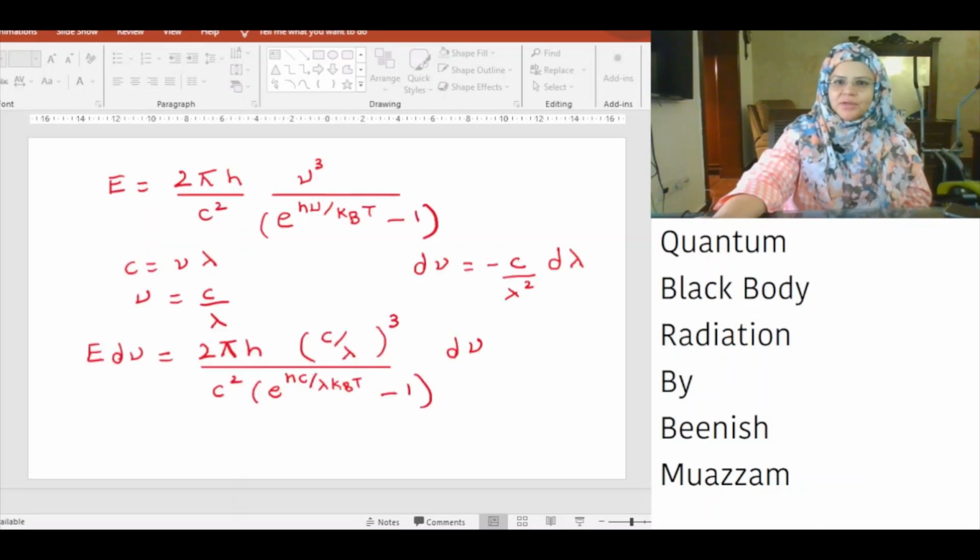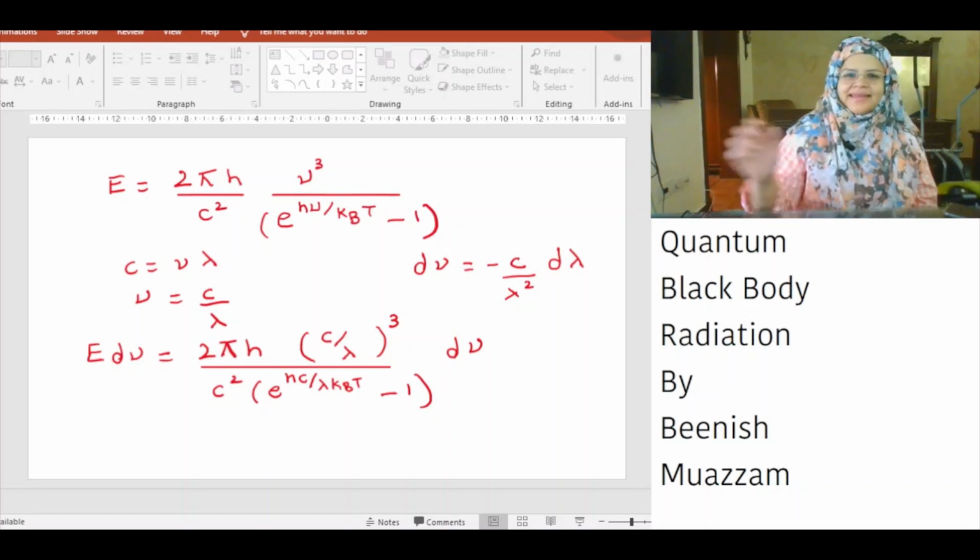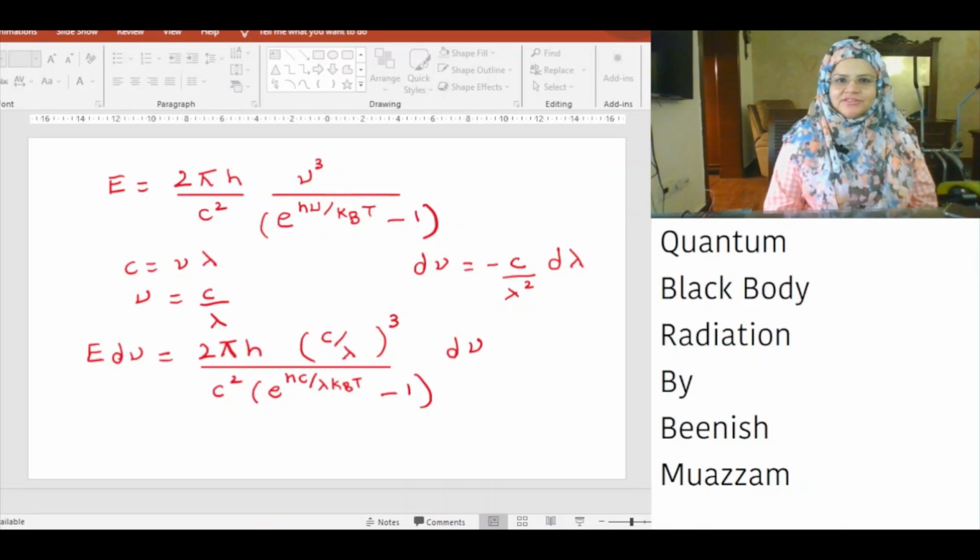If we try to get the same expression in terms of lambda, that is the wavelength, instead of frequency, that is nu, E is equal to 2 pi h nu cube divided by c square bracket exponential h nu over kBT minus 1. c is equal to nu lambda, c is the speed of light, nu is the frequency, lambda is the wavelength. d nu is equal to minus c over lambda square d lambda. Nu is equal to c over lambda.